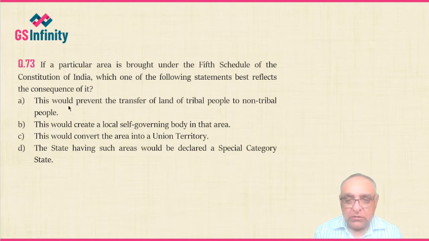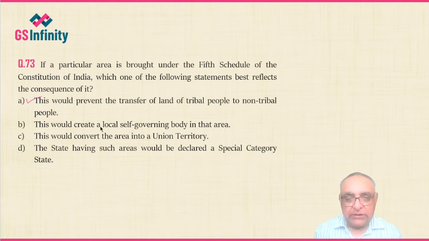Option A, this would prevent the transfer of land of tribal people to non-tribal people. B, this would create a local self-governing body in that area. C, this would convert the area into a union territory. D, the state having such area would be declared a special category state. So out of the given 4 statements, statement A is correct. We will discuss it in the next part of today's lecture.